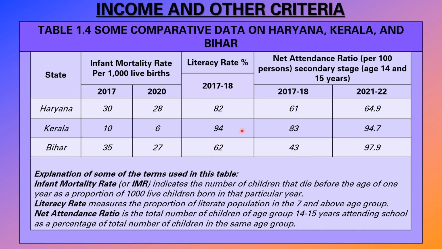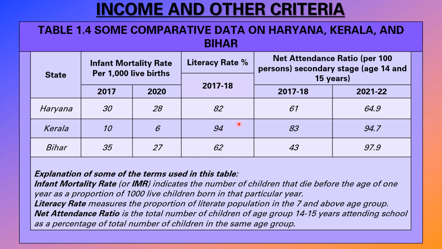Like that, in literacy rate also you can see. In Haryana, the literacy rate is 82%, 94% in Kerala, and 62% in Bihar. Here, 82 means 82% of people are educated. They have knowledge. Here 94 and here 62. See, Bihar is low in per capita income also, but Kerala was medium compared to these three states. But see the literacy rate in Kerala, it is very high, nearly 100, only 6% less.